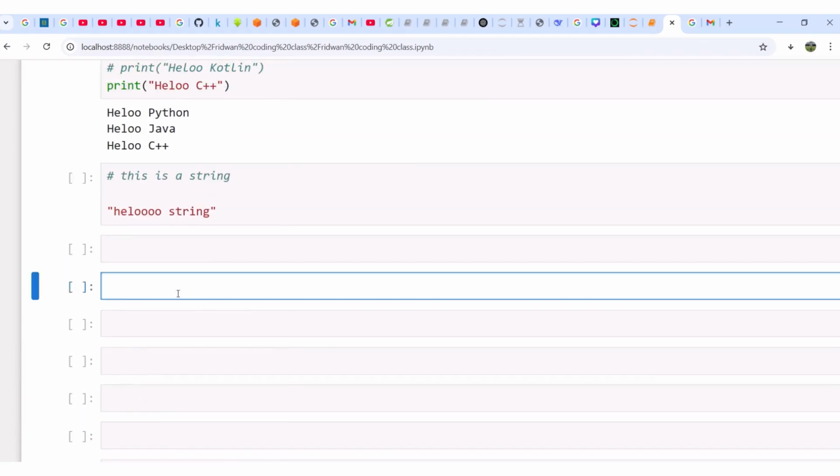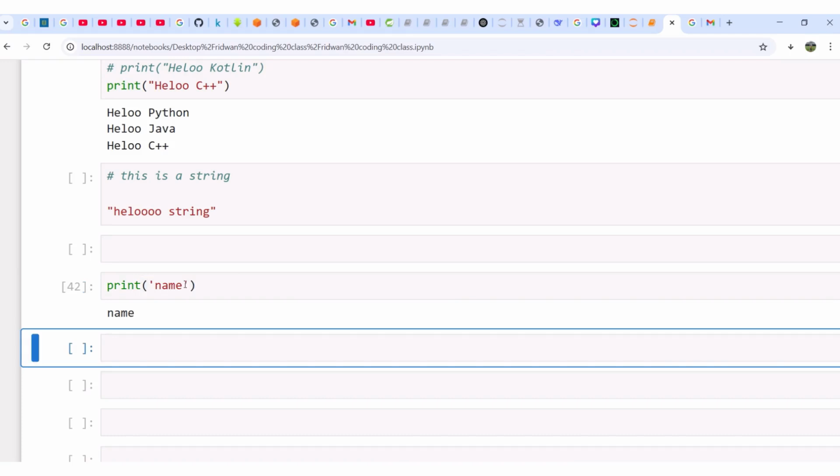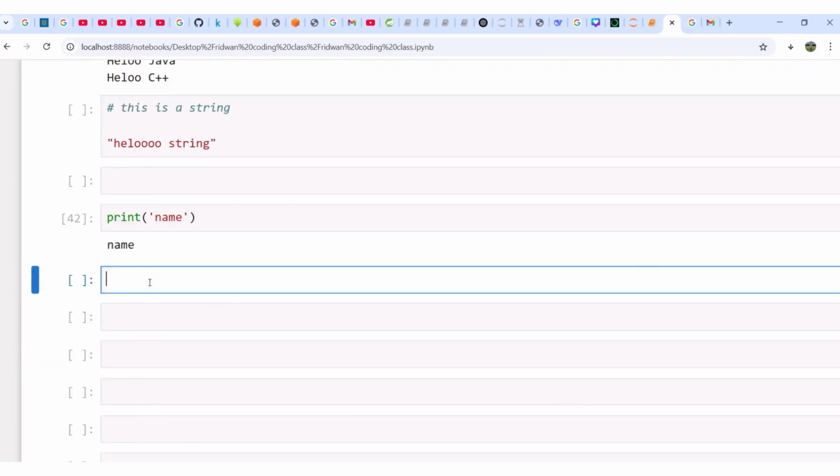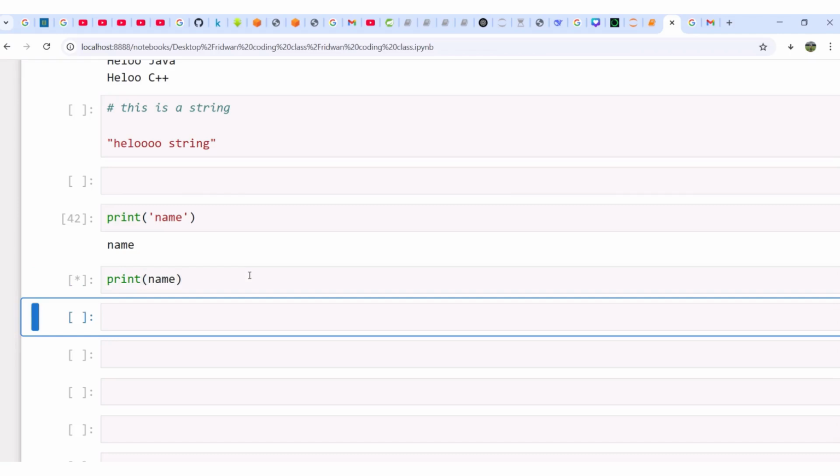Now the thing is this. Let's say if I say print, let me ask you this question. If I say print this, look at it though. If I say print name, everybody, what will this one give me? Correct, it will give us name. Wow, that's good. Why? Because you have it inside the quotation now, it is seeing this thing as a string and it's going to be printed the way you have it. Good. But look at something here. What if I say print name without putting quotation on top of it? What will happen? I want you to see something. If I run it now, see what it's going to give us.